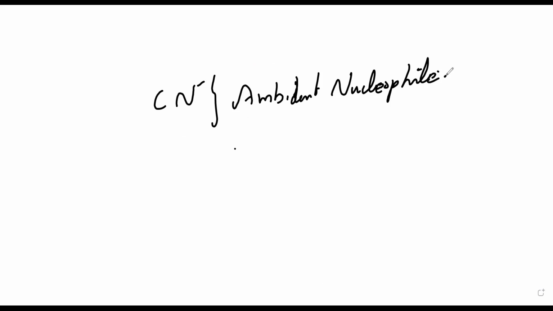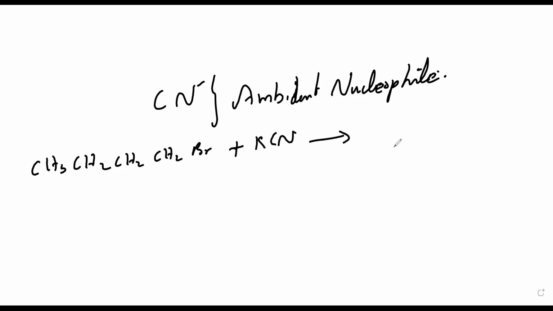Before that, let me write the reaction of this n-butyl bromide structure. CH3, CH2, CH2, and one more CH2Br, butane thing, correct? Plus KCN in presence of the catalyst will give me CH3, CH2, CH2, CH2, and CN.